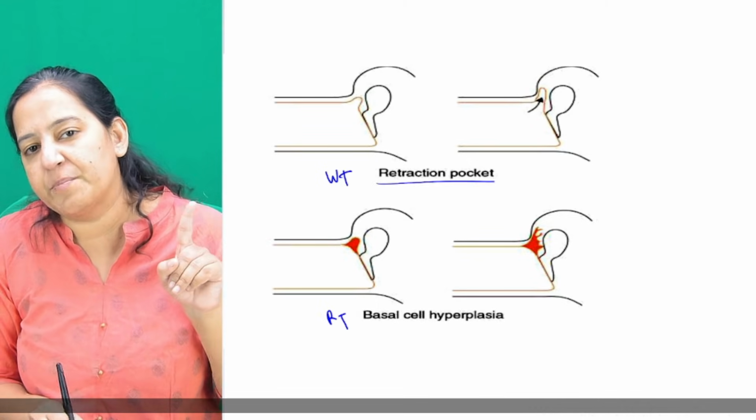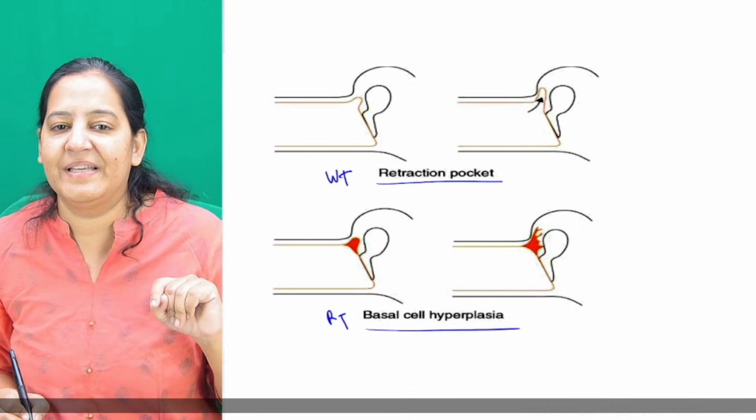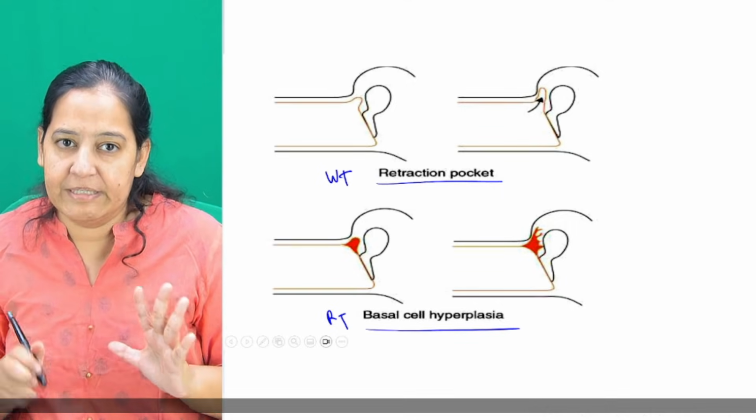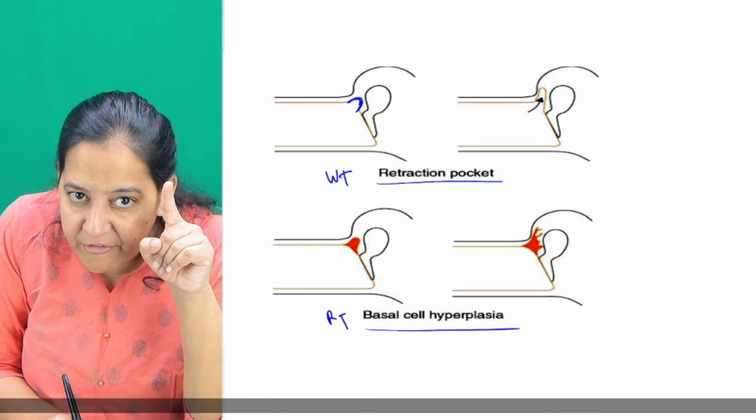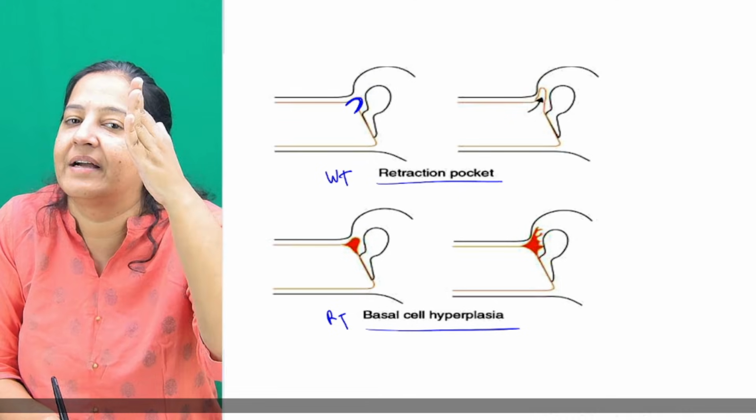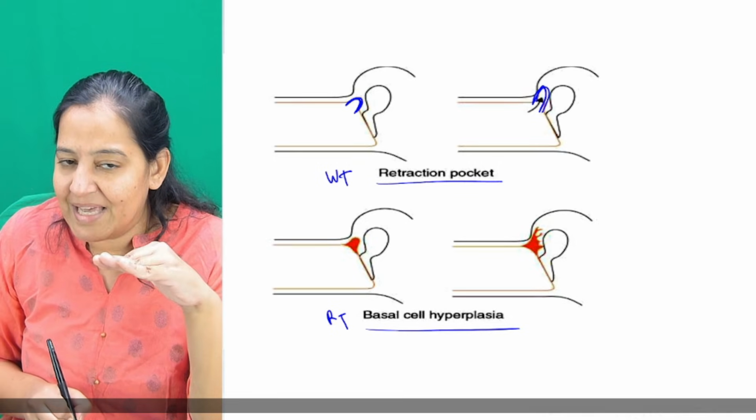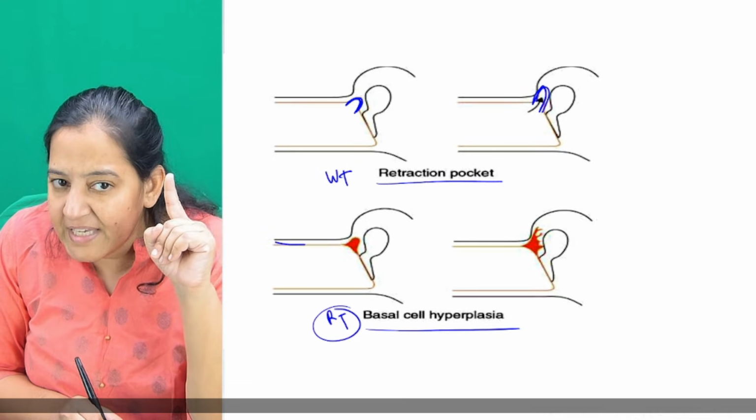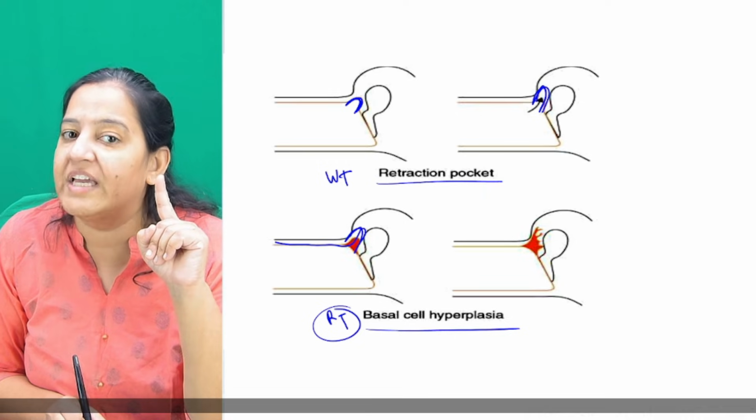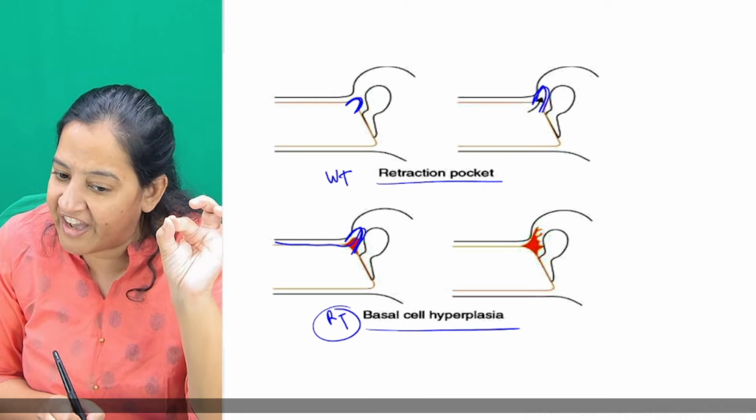Wittmaack theory is the retraction pocket theory. Rudy theory is basal cell hyperplasia. Please appreciate the difference. Here the tympanic membrane retraction pocket is formed and that's going inside. Here the squamous epithelia is formed by the tympanic membrane. And in basal cell hyperplasia, or Rudy's theory, it is the EAC which is going inside, the skin of the EAC getting irritated because of infection and going inside.